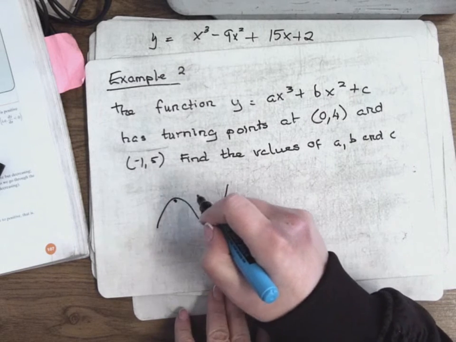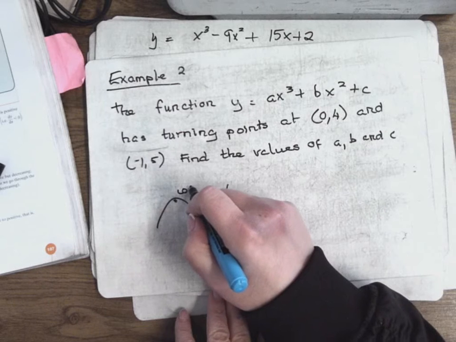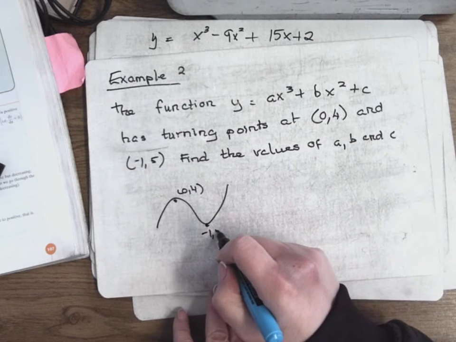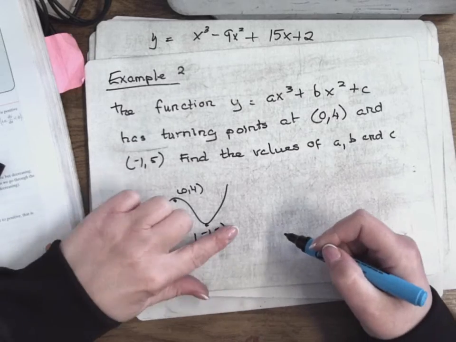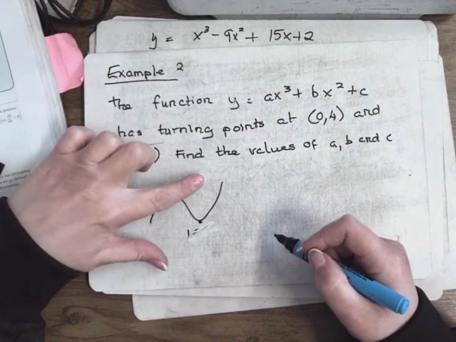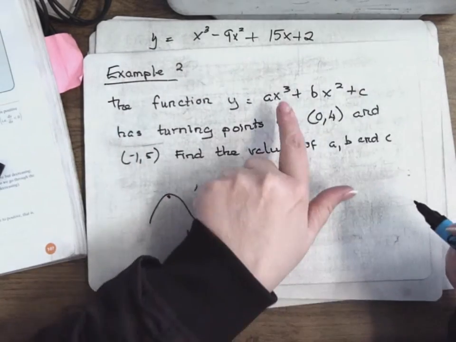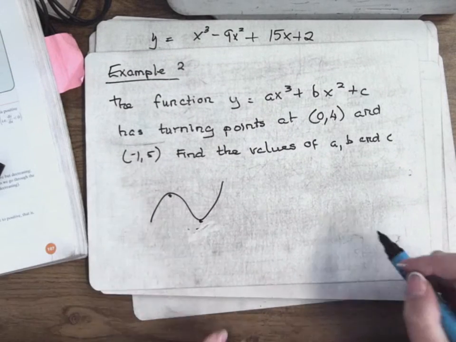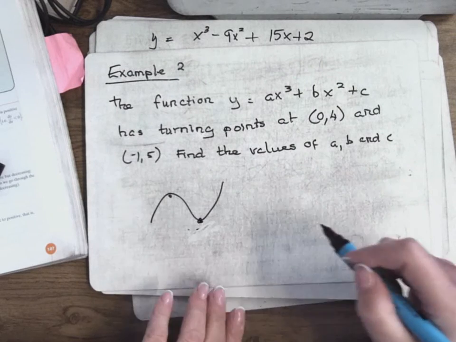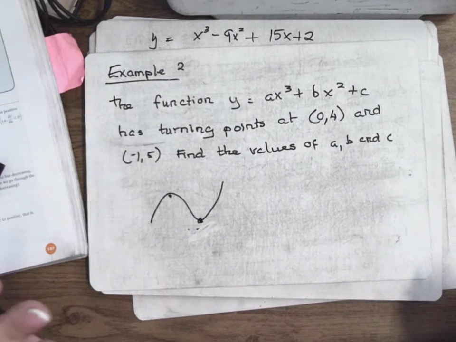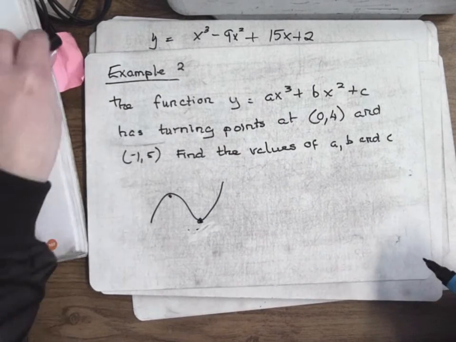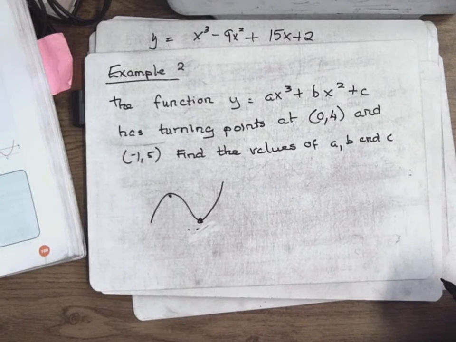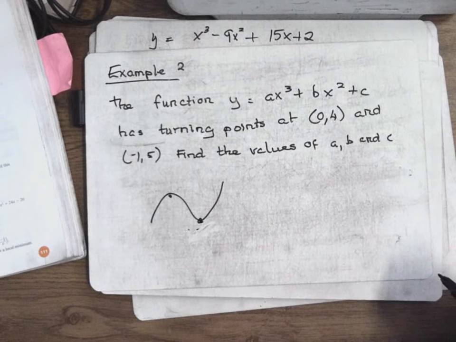One of the turning points is at 0, 4 and the other one's at minus 1, 5. And I've got those done the wrong way around, don't I? Right, okay, so I'm just going to rub out that. Just to show you, it's a cubic equation. It's got a max and a min, 2 turning points. One of them happens at minus 1, 5. The other one happens at 0, 4. That's what they're telling me. And they said, find a, b, and c.